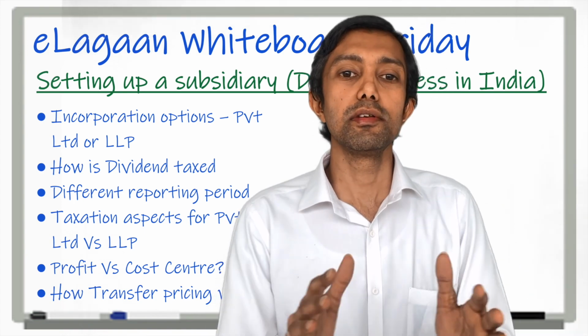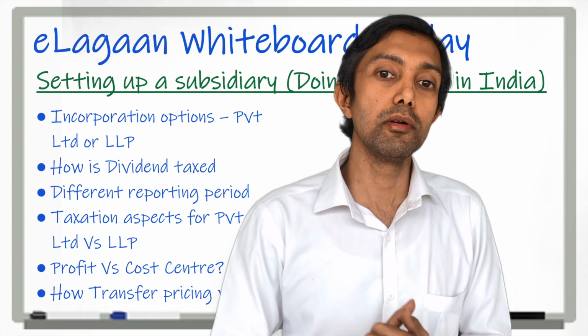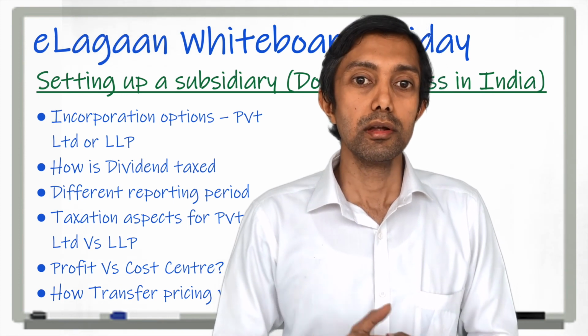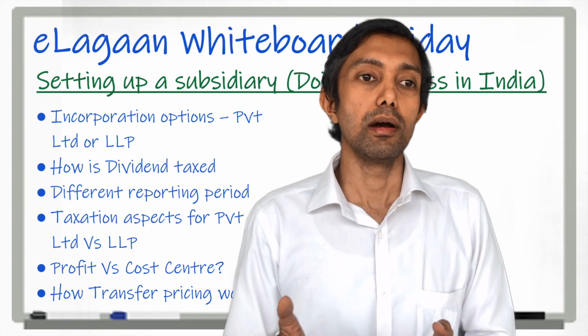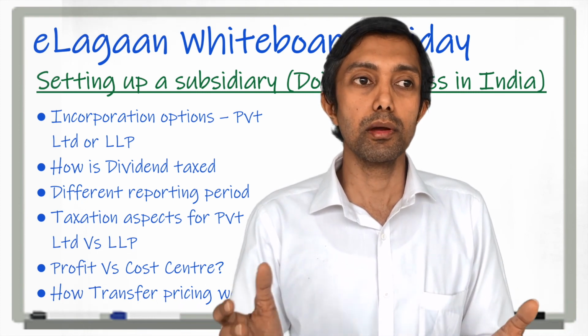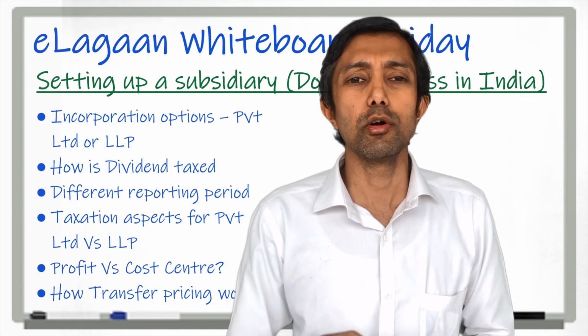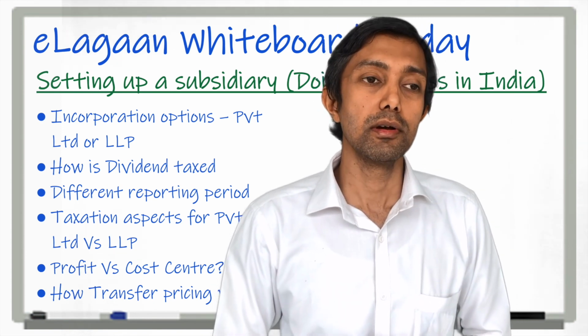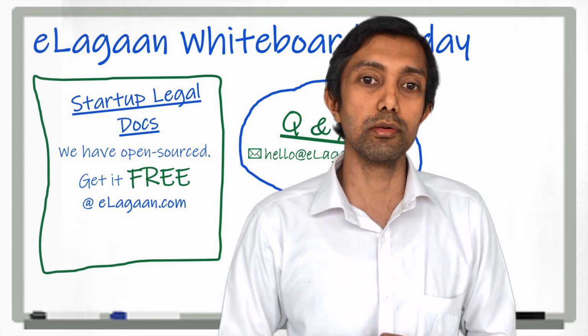So this is in brief about the process of the options available for incorporating a subsidiary, the pros and cons between a private limited company and an LLP, and the differences between a cost center, a profit center, and also a little bit about transfer pricing. This, I hope, helps you in your endeavor to set up a subsidiary.